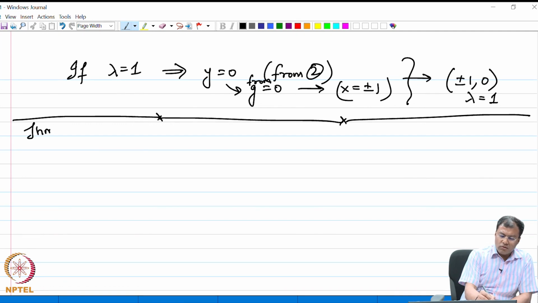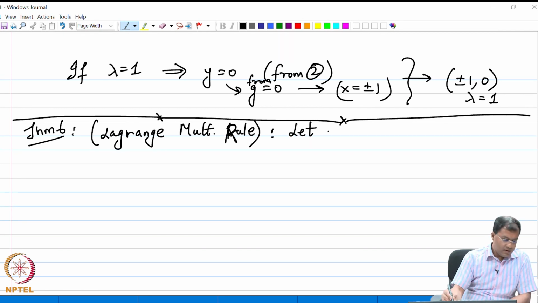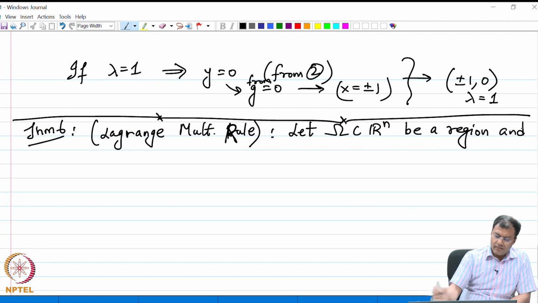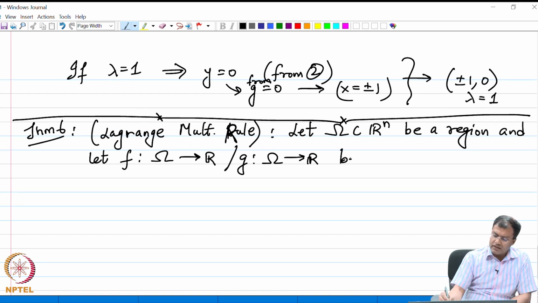So, the theorem is as follows. Theorem number 6, the theorem of the Lagrange multiplier rule. Let omega, a subset of Rn, be a region, and let f from omega to R and g from omega to R be smooth functions.